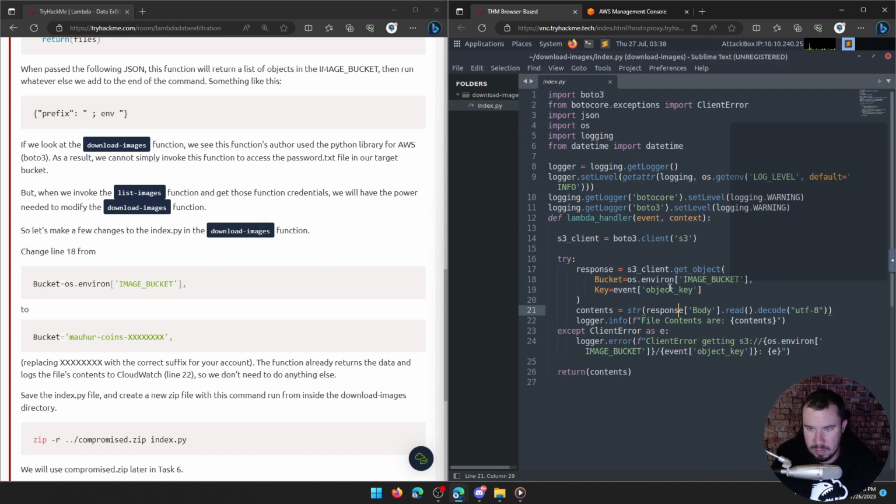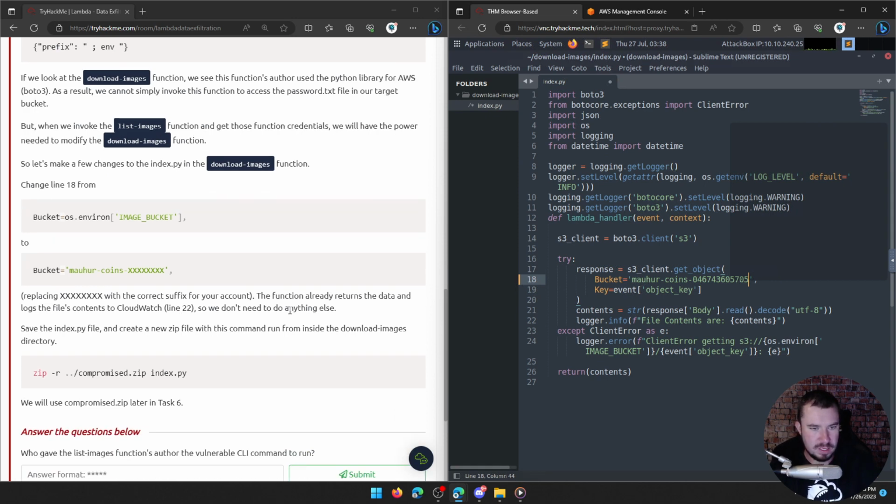And now we want to pass it the bucket. So I'm just going to change this. There we go. That looks good to me. And replacing that with the correct suffix, the function already returns the data and logs the file's contents to CloudWatch, which is line 22. That's what I was talking about with the logging going on. So we don't need to do anything else.